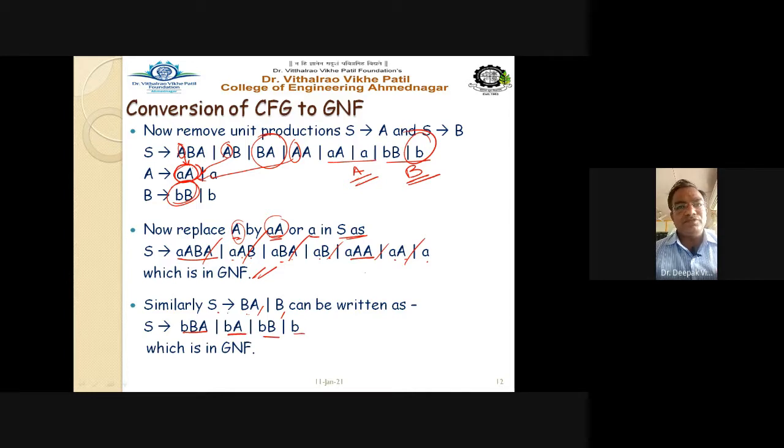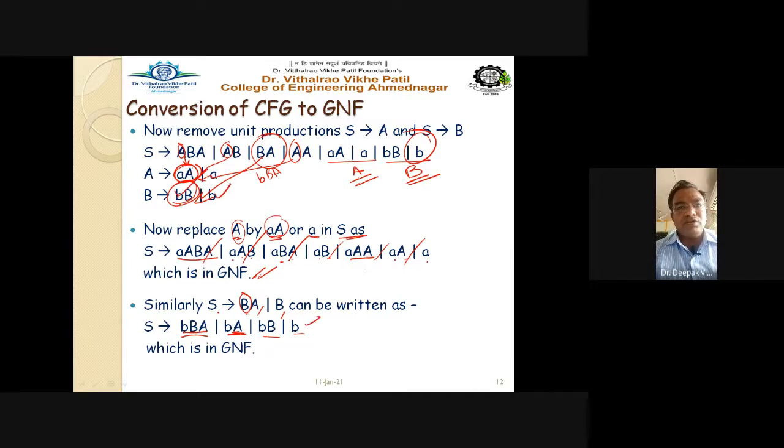Wherever there is an occurrence of B, this B is replaced by small b, BA. So you will get BBA and BA as it is, right? And BB is nothing but this term, and small b is this.